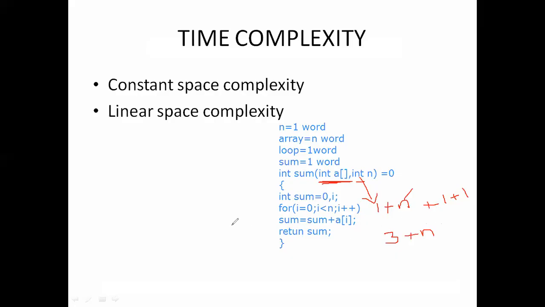Okay, understand, that is about linear space complexity. Because linearly it changes the space. Here we are using only one variable, so that memory is sufficient for all the program. Here we are using different variables, so the memory will change linearly. The memory space used for this program is 3 plus n, or n plus 3. Okay, clear?